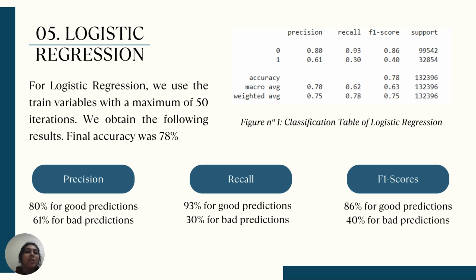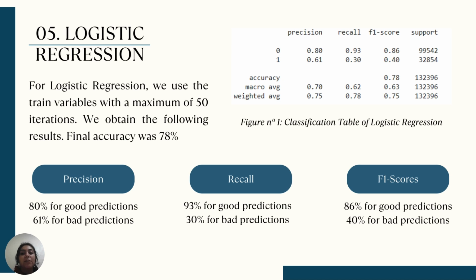Okay, so for logistic regression, we use the train variables with a maximum of 50 iterations, and we obtained the following results. Final accuracy was 78%. In first place, we have precision, which is the proportion of true positives among the total positive predictions, like both true and false. And we have recall, which is the ability of the model to identify all true positive cases. And we have the last metric called F1 score.